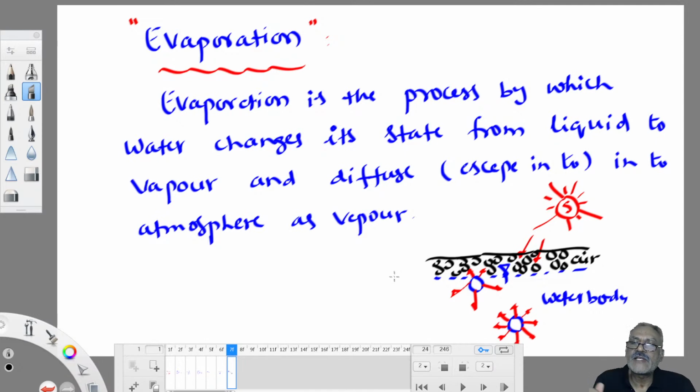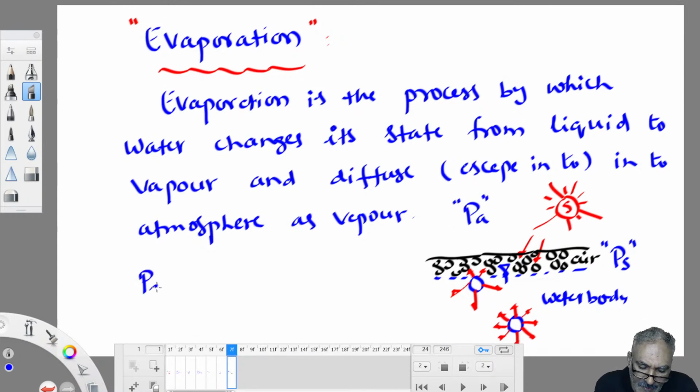The pressure exerted by the saturated air parcel is known as saturation vapor pressure. What is that? Saturation vapor pressure. Pressure exerted by saturated air parcel standing on the top of the water body. Atmosphere also do exert some pressure. So atmospheric pressure is called actual vapor pressure. So saturation vapor pressure, actual vapor pressure.